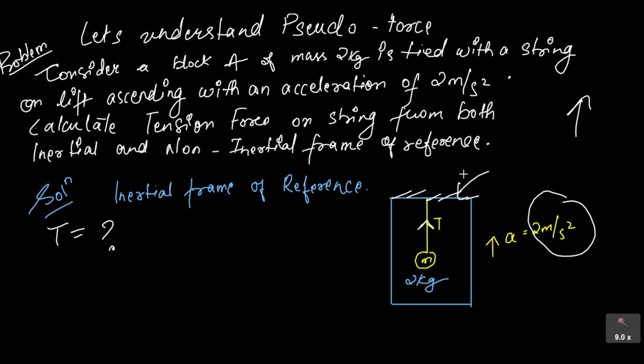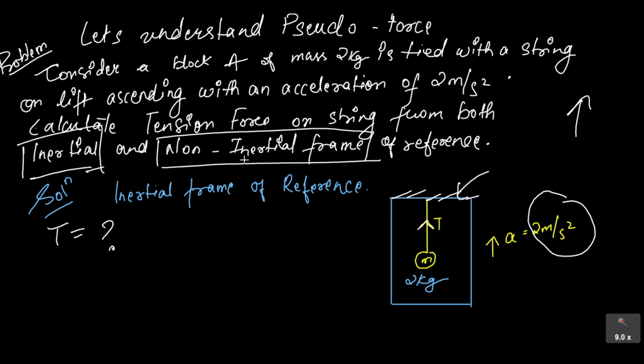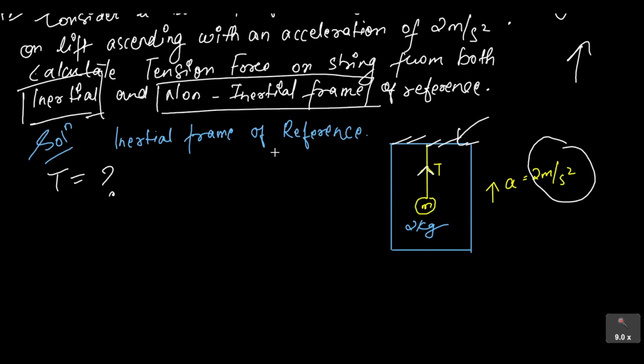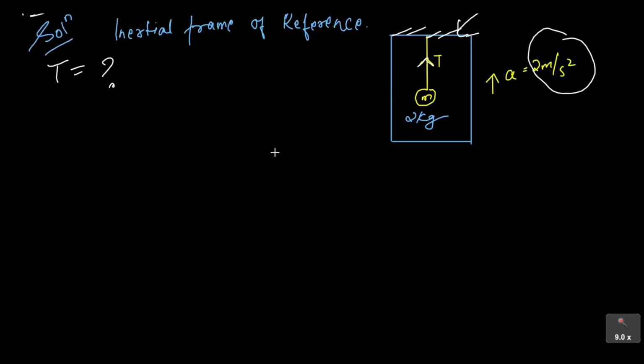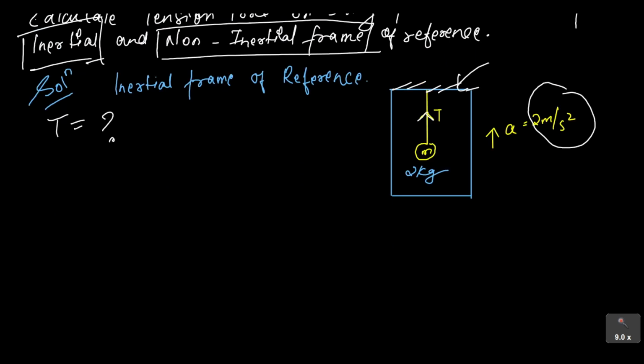Now we have to find the tension force from both the inertial and non-inertial frame of reference. The inertial frame is non-accelerating and the non-inertial frame is accelerating. So from two reference points we will calculate the tension force. Since we know the mass is 2 kilogram, I will write it out here, 2 kilogram. Let's first find the tension force from the inertial frame of reference.